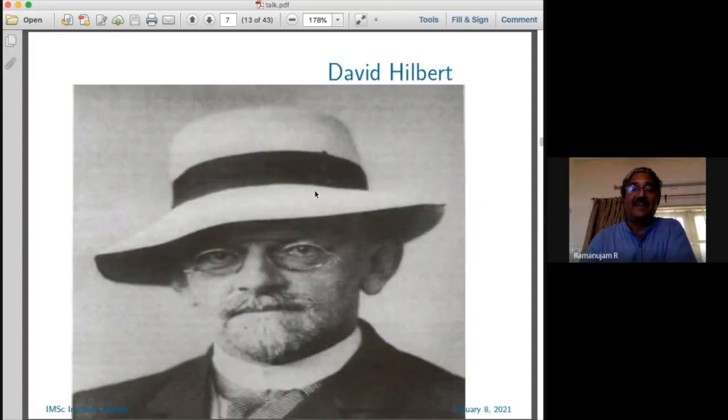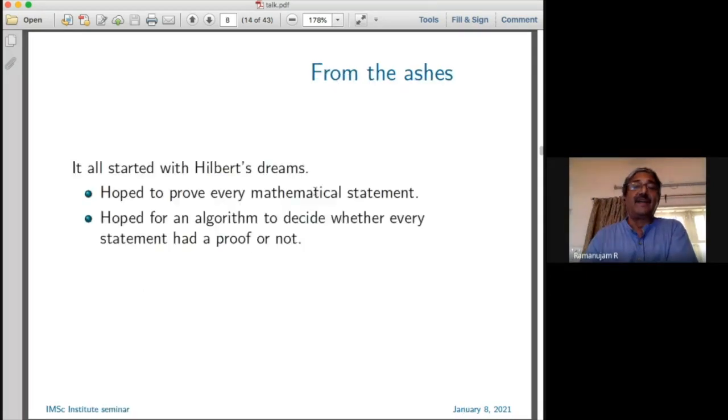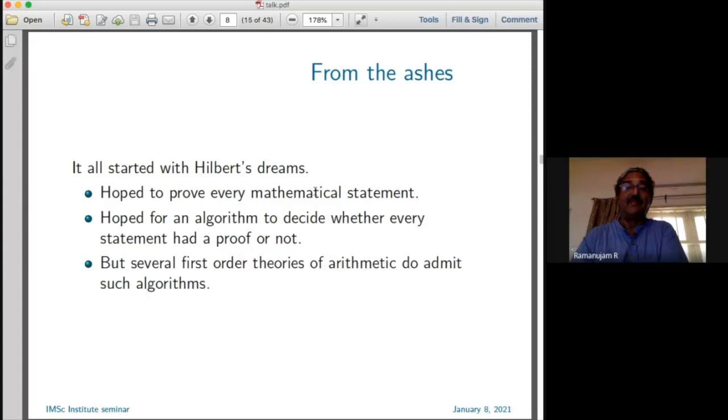It started with this gentleman, David Hilbert, at the Congress of Mathematicians in 1900. He proposed various problems. Well, I've already said from the ashes, so Hilbert's dreams. One of his problems was he hoped to prove every mathematical statement. And this was conclusively killed by Gödel. He hoped for an algorithm to decide whether every statement has a proof or not. This was killed by Church and Turing. But out of these ashes rose many first order theories of arithmetic, which do admit such algorithms.